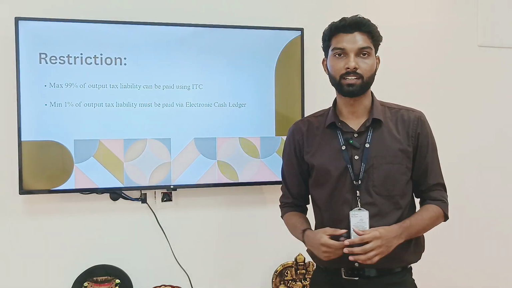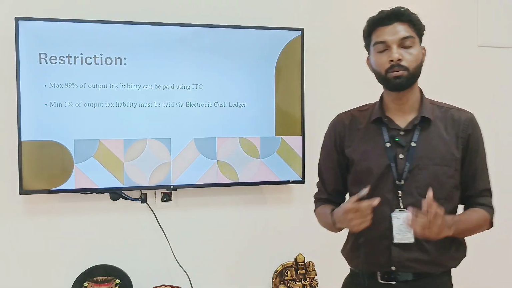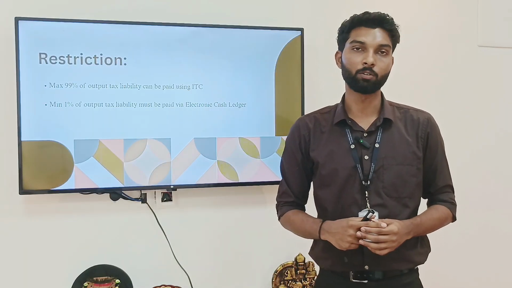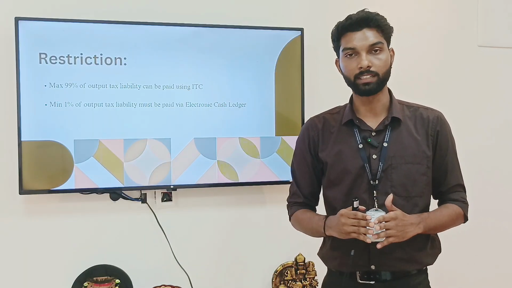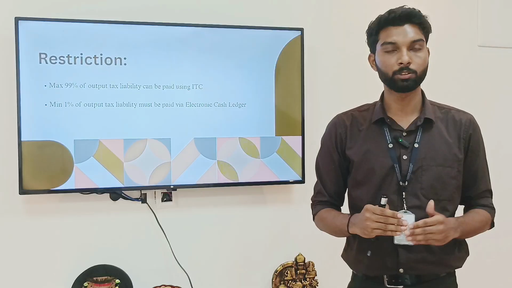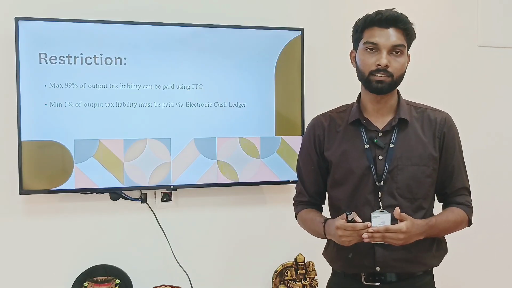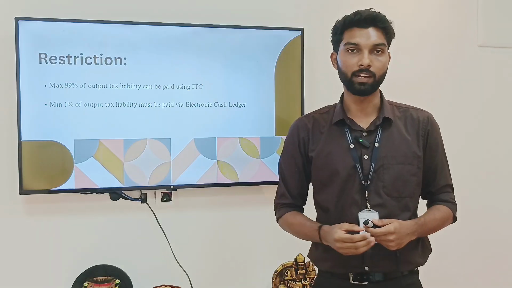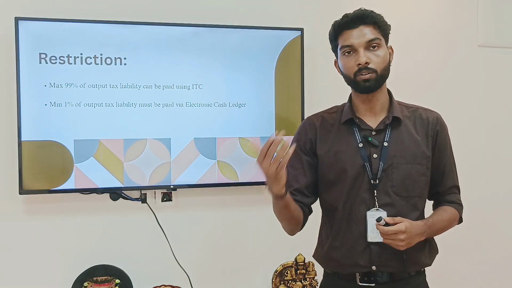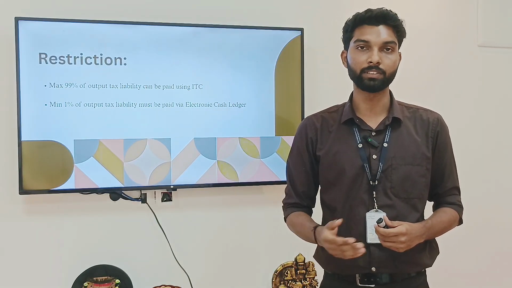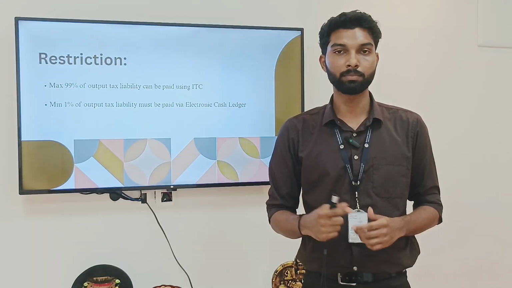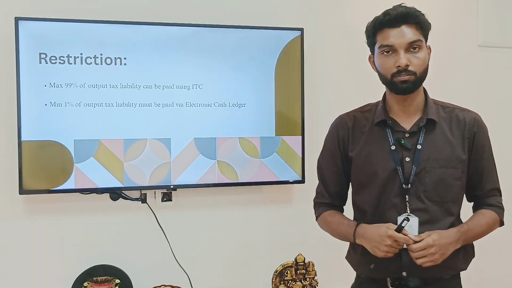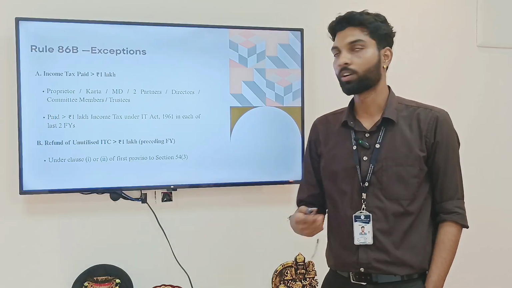So what are the restrictions under this rule? A maximum of 99% of the output tax liability can be paid through ITC. The remaining 1% has to be paid through the electronic cash ledger. Which means, with an example, if you have an output tax liability of 1 lakh, you can only set off 99%, which is 99,000. The 1% you have to pay in cash, which is 1,000, has to be paid in cash. So what are the exceptions?